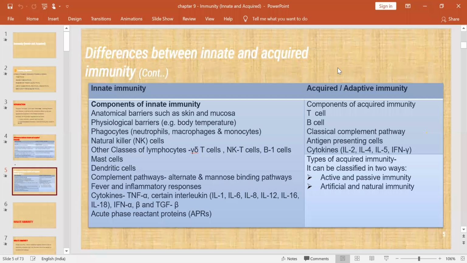Understood? Yes, ma'am. I think all of you are totally 170 people, no?